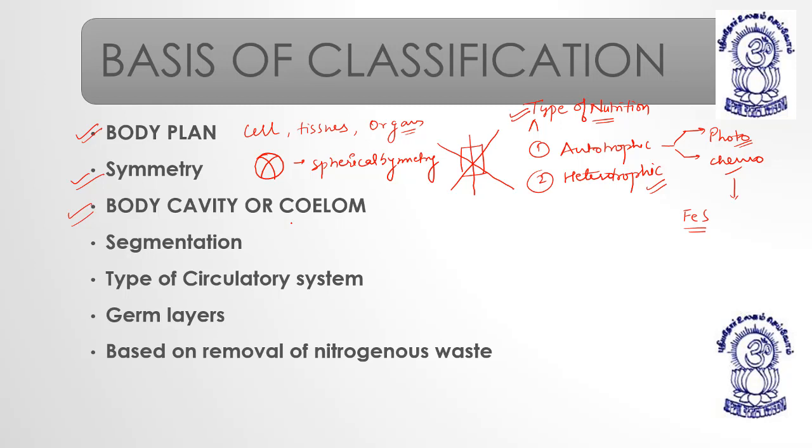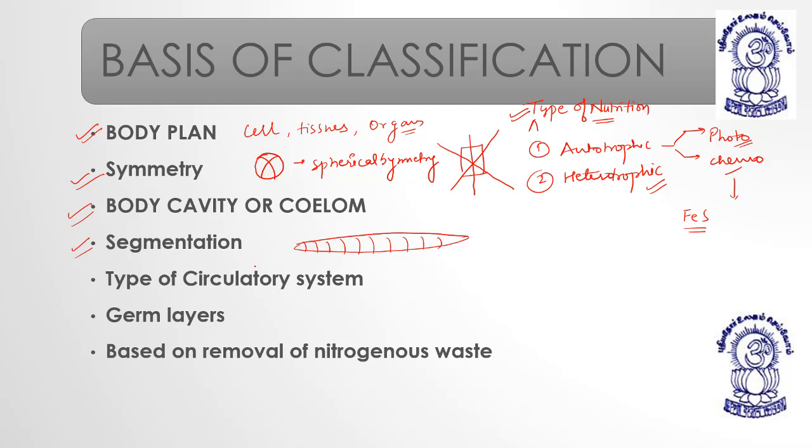Now we have segmentation. The body is divided, the body is segmented. But if the body is divided into similar segments having almost similar distances, and these segments are basically defining some organs, like in the case of earthworm, or when we talk about the annelids, they have a segmented body.